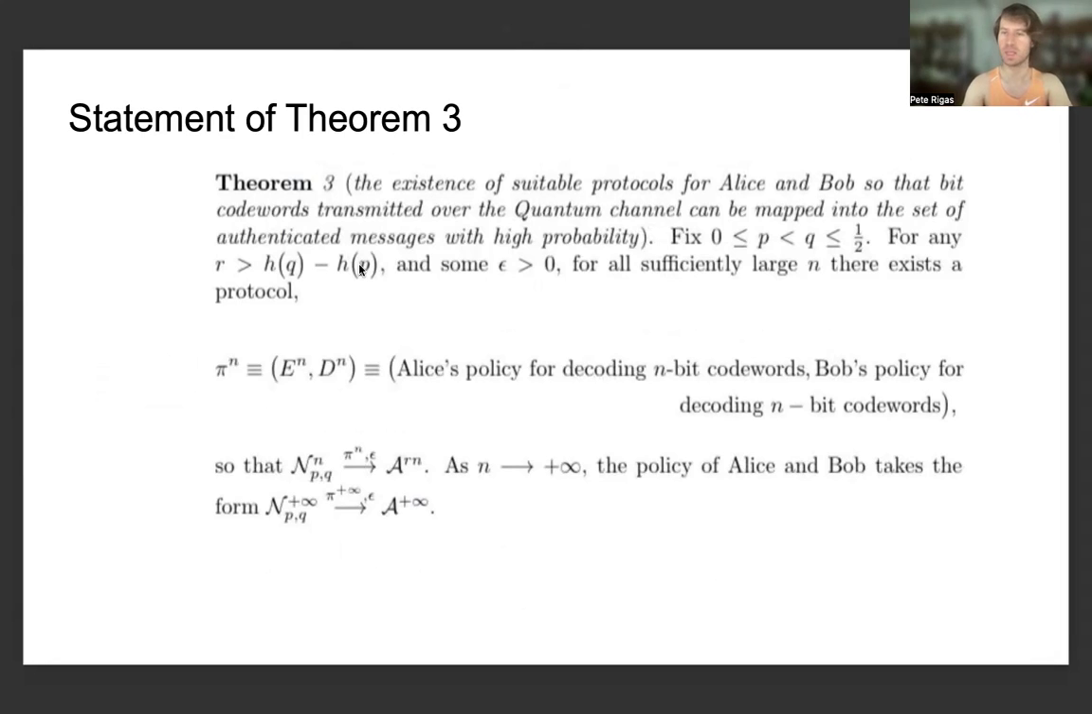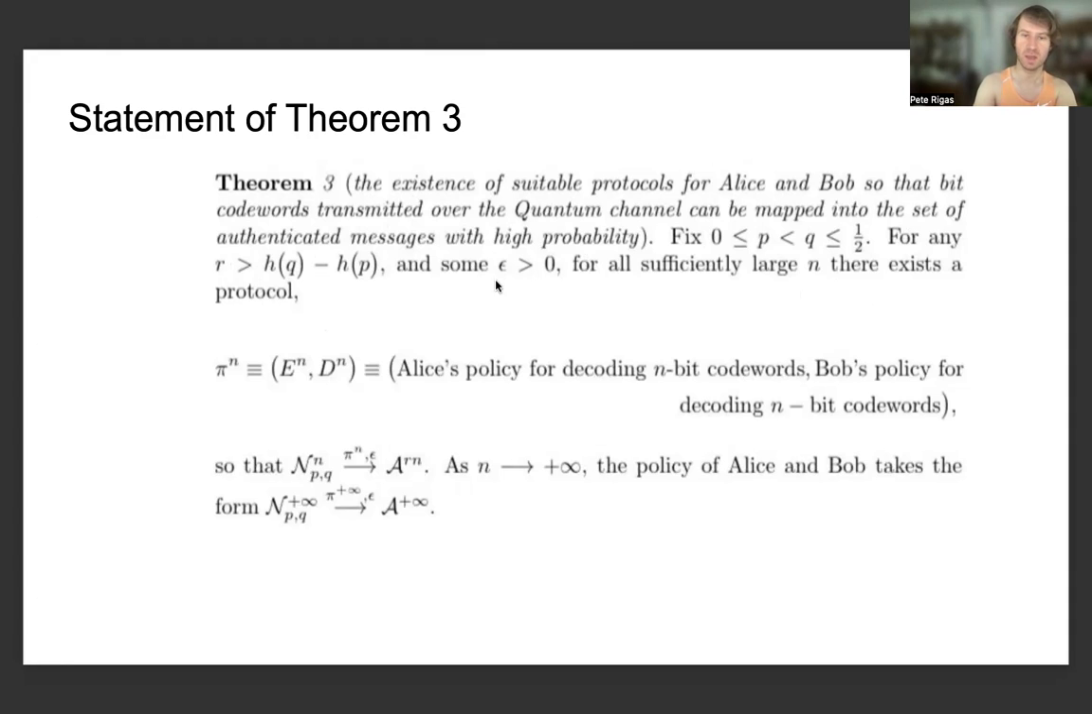the statement of Theorem 3 in the upcoming preprint, which asserts the existence of suitable protocols for Alice and Bob so that bit coverts transmitted over the quantum channel can be mapped into the set of authenticated messages with high probability. So we're fixing the same probabilities P and Q that we described in a previous result, like what Ostrev had used, but we're flipping the direction of the inequality between the bit transmission rate and the difference between the two binary entropy functions.